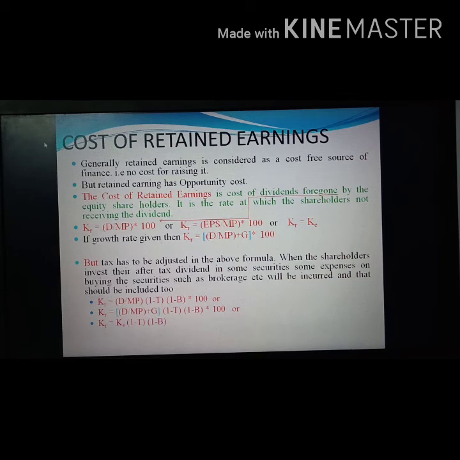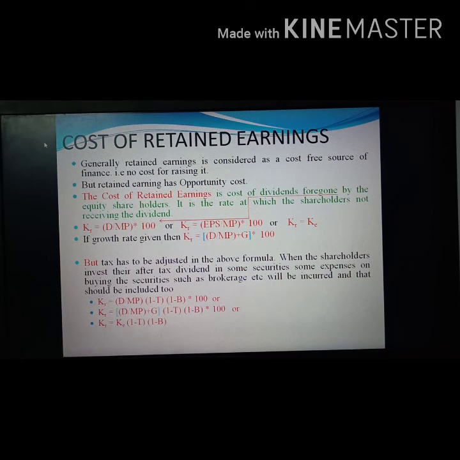Whenever a company is not paying dividend, they are retaining these earnings for the purpose of business. So from the point of view of a shareholder, they are not getting the dividend, because the money is used for retained earnings.